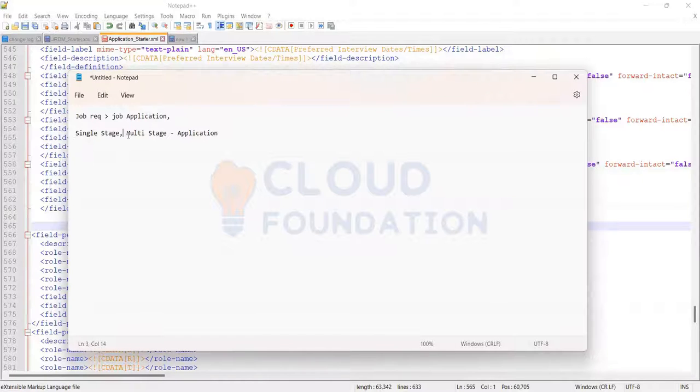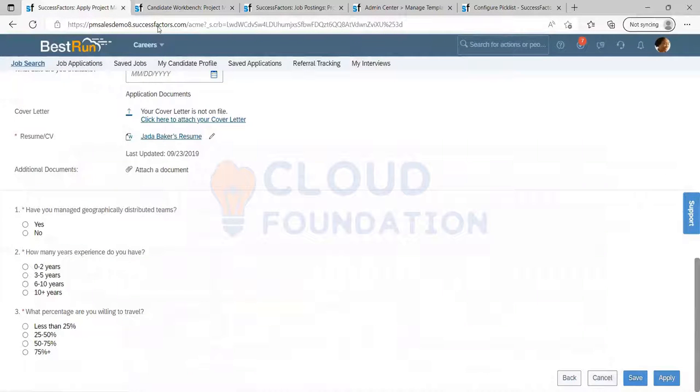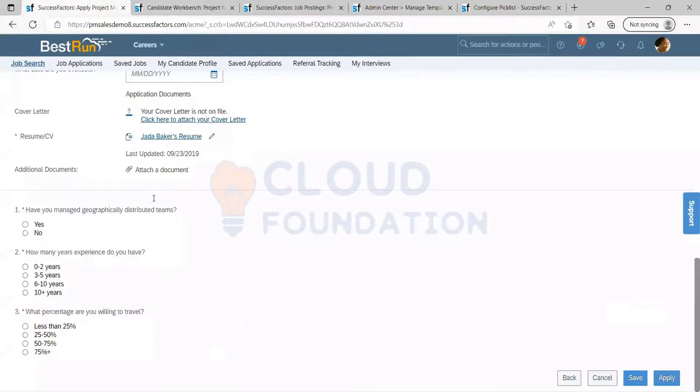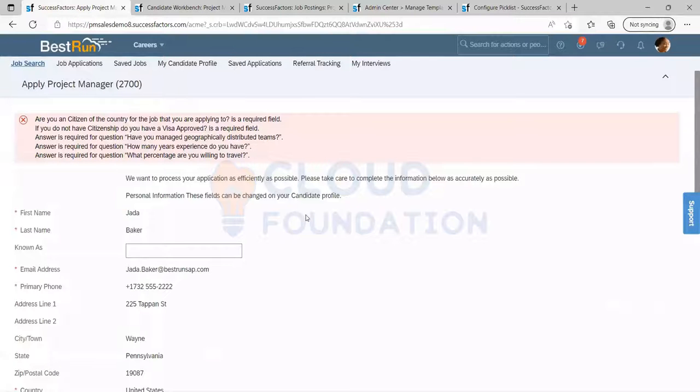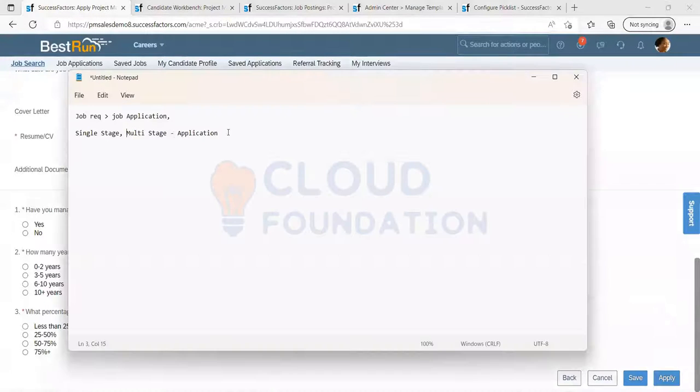Single stage is something where candidates go and apply for a job. I will just go and apply and submit it. Once I submit as a candidate, it comes to the new application with the default status. As a candidate, I cannot go back and modify these things. It's a one-time thing. I come here, wait for a job, submit it, and that's it, no modifications. If it's multi-stage, no modifications for the same application.